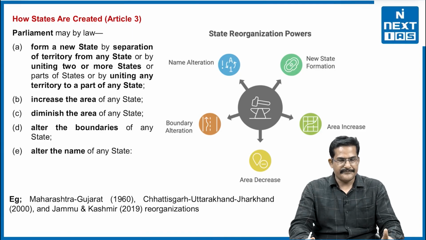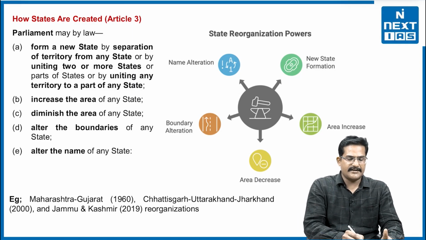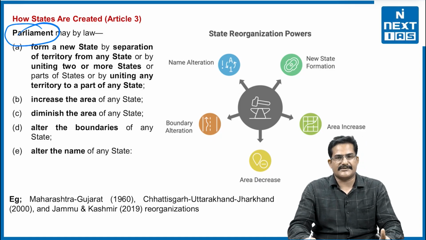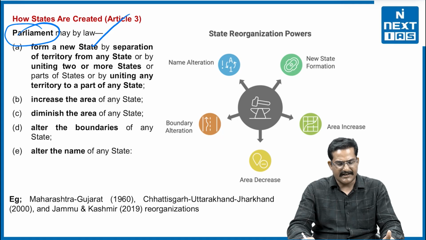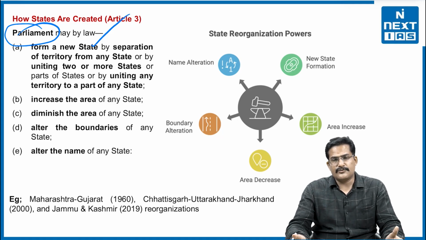So, basically in India, states are created by the parliament. Who is the authority to create a state in India? It is only the parliament who can create the states, right. Now, what are the authorities given to the parliament? Parliament can form a new state, can separate 2 states, or the union territory for that matter, can unite 2 states as well, or you can unite 2 union territories. So, there is an overwhelming power given to the parliament in terms of the creation of the union territory or the state for that matter, right.